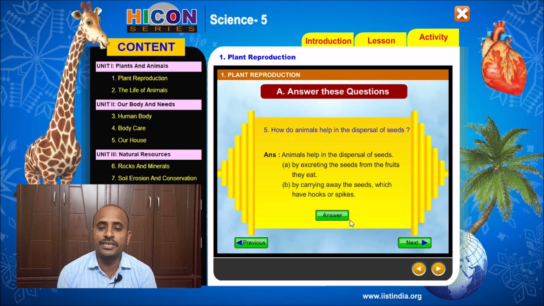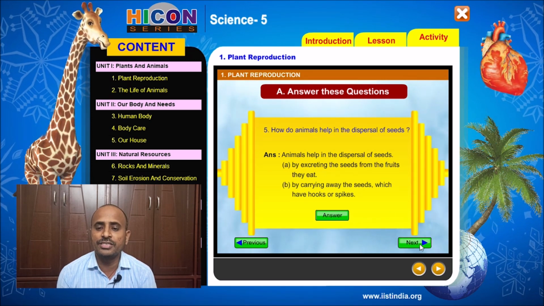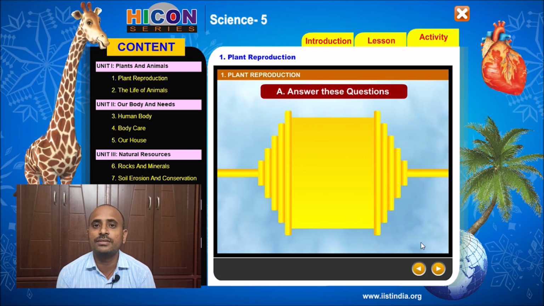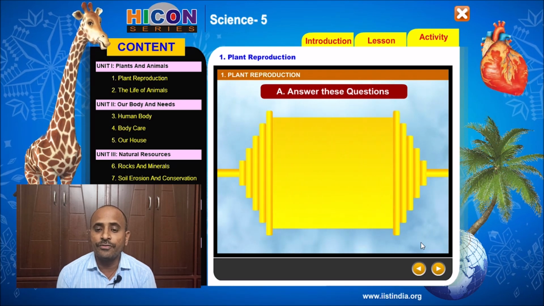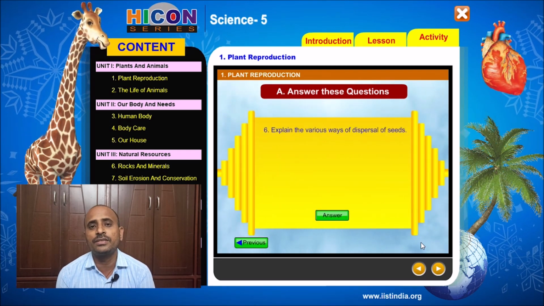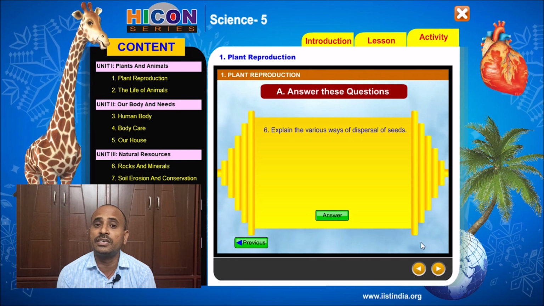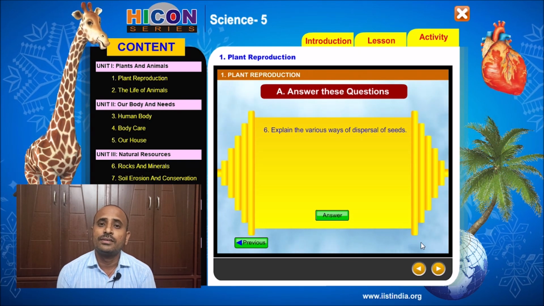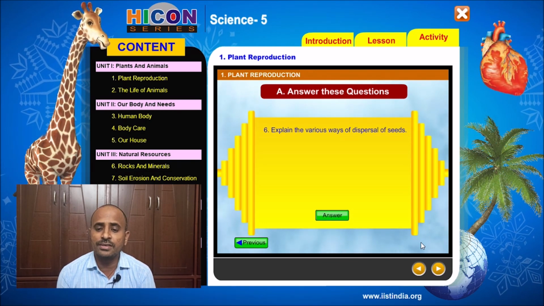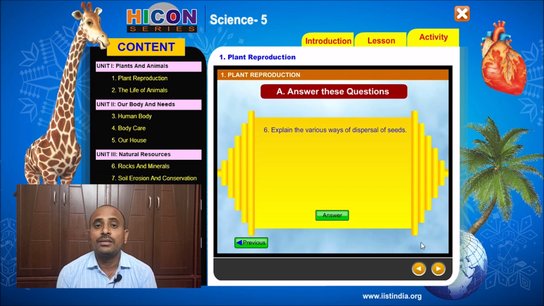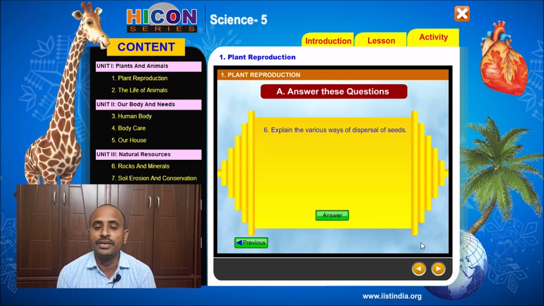So the next question is, explain the various ways of dispersal of seeds. Seeds can be dispersed in different ways. So the answer for this question is, the first method, wind dispersal.